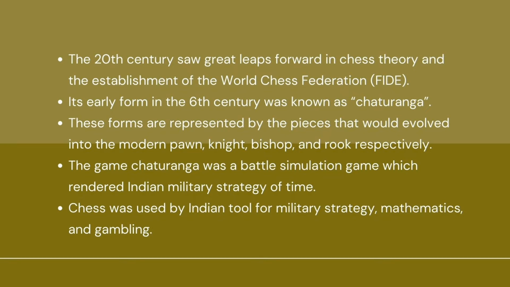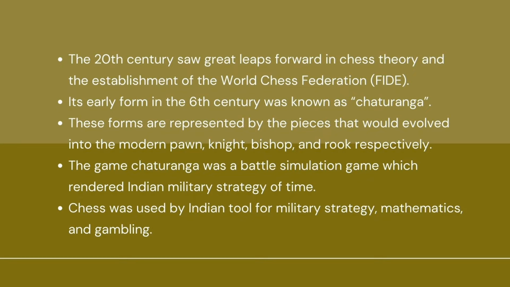So when we say Chaturanga, it translates as four divisions of the military, which are the infantry, cavalry, elephantry, and chariotry. These forms are represented by the pieces that would evolve into the modern pawn, knight, bishop, and rook respectively.